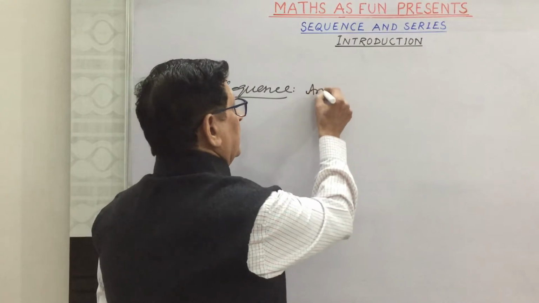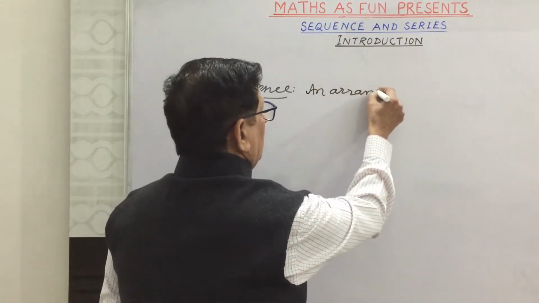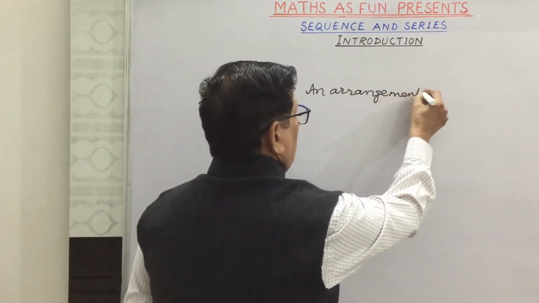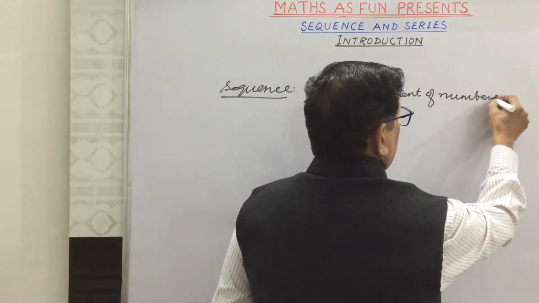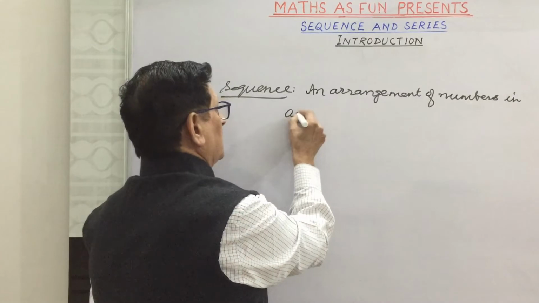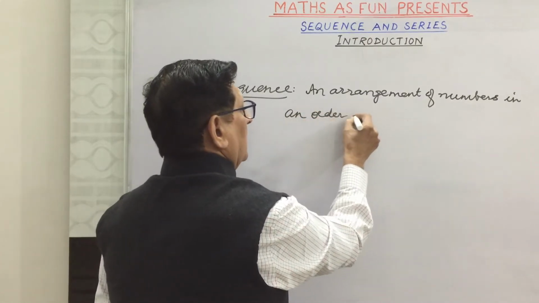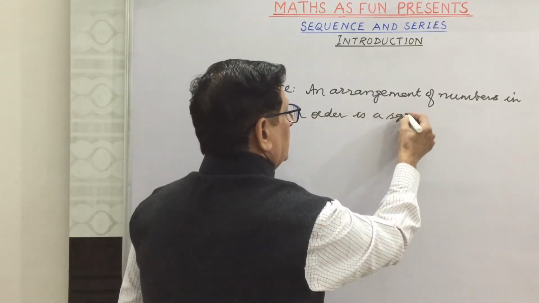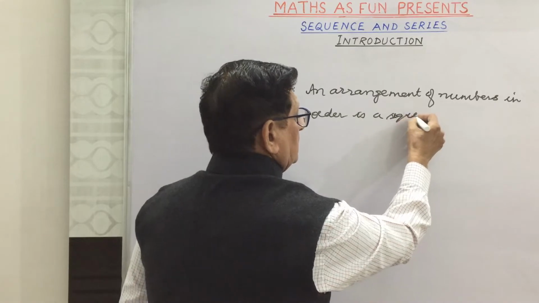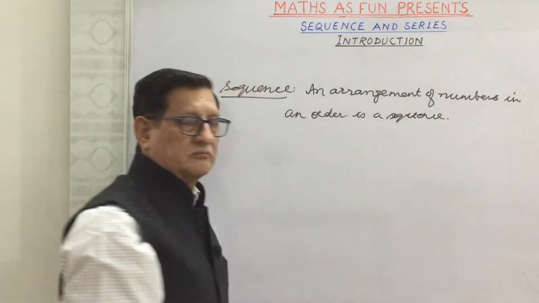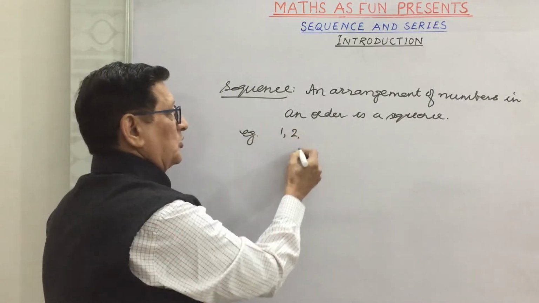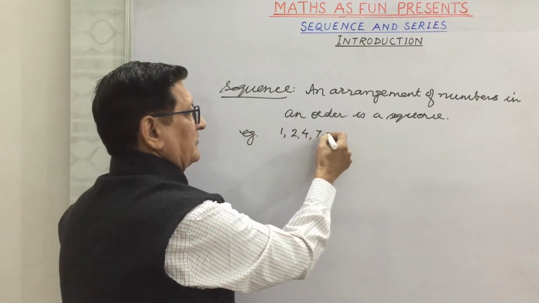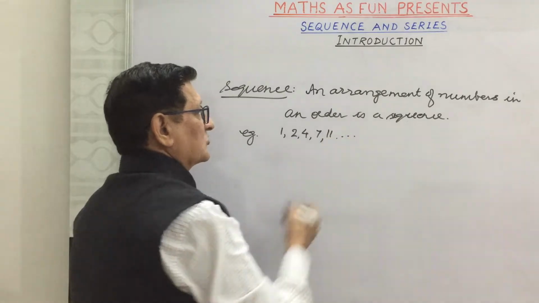An arrangement of numbers in an order is a sequence. For example, suppose we say 1, 2, 4, 7, 11 and so on.